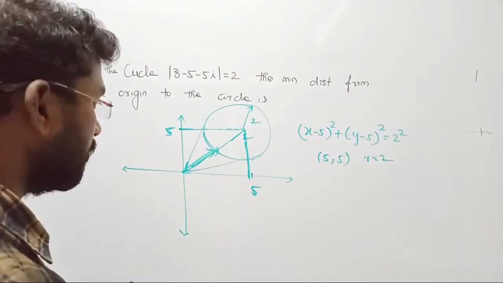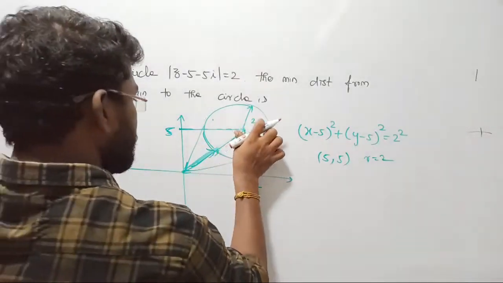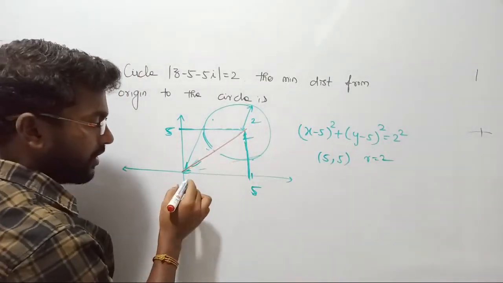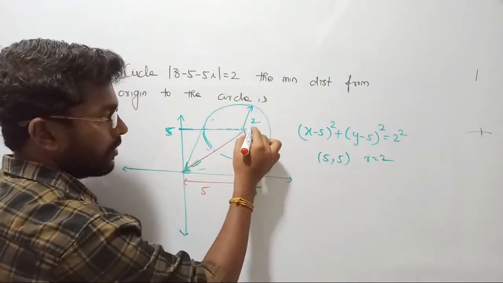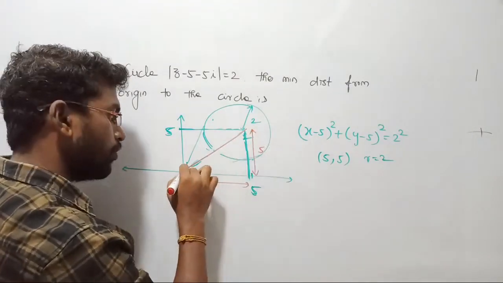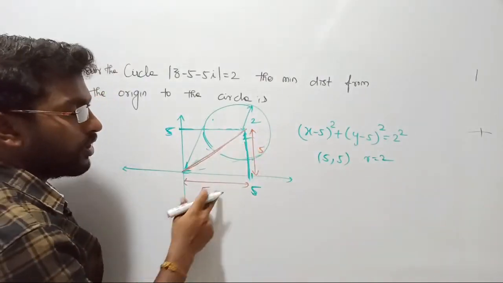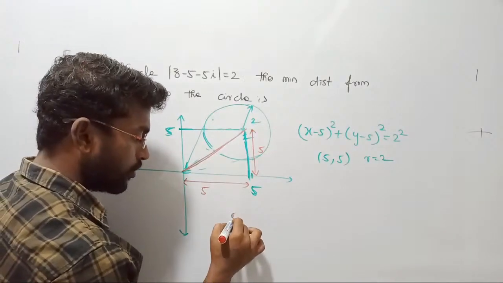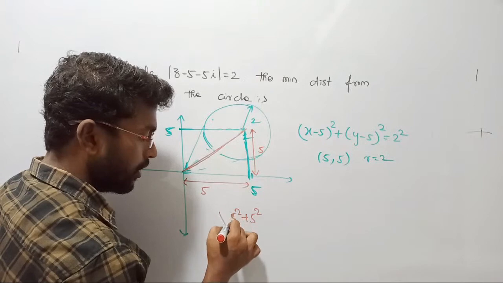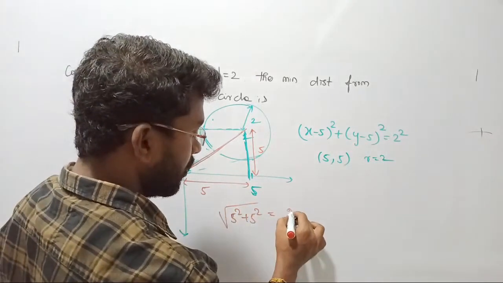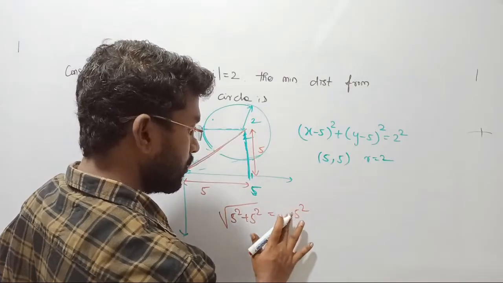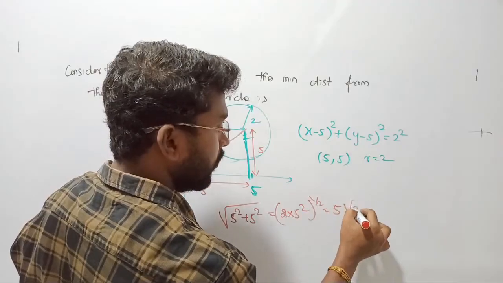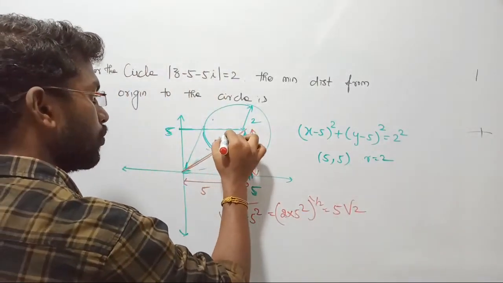Such that, guys, listen, this is a very simple question. Now what we know, according to Pythagoras, this distance is 5, this distance is also 5. Then what about this one? The hypotenuse distance, how much will it come? Root of 5 square plus 5 square. So how can we write this? 2 times 5 square under root. You can take 5 outside, so it will be 5 into root 2. So the total distance is 5 into root 2.